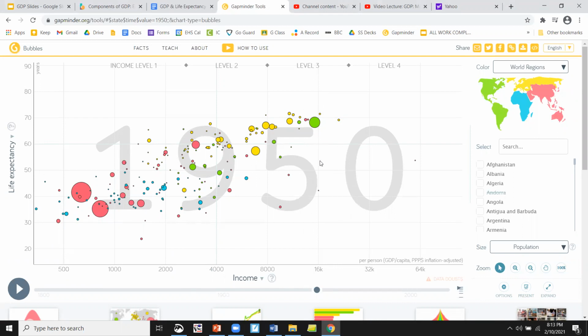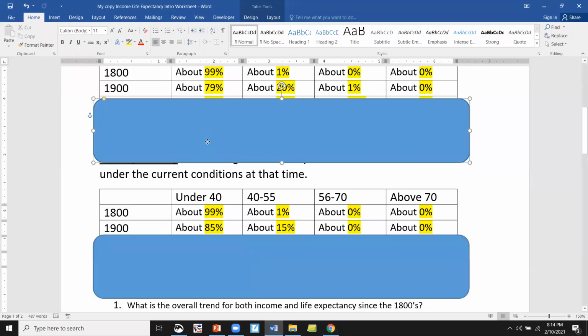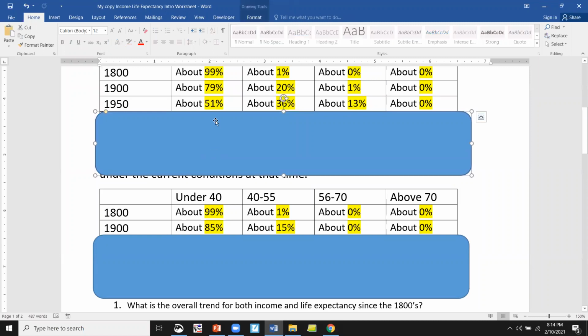We're seeing a couple more countries in income level 3. A ton of them are in income level 2 here. Actually, I read that wrong. Here's level 2 between these two. Here's level 3. Look at all the countries in level 3. We even have 4. What is it? Brunei. There you go. So when we look at our stats here, our income: 51% in the first category, 36% in the second, 13% in the third. So in 50 years, we have 24% drop out here, and we have major shifts going on.